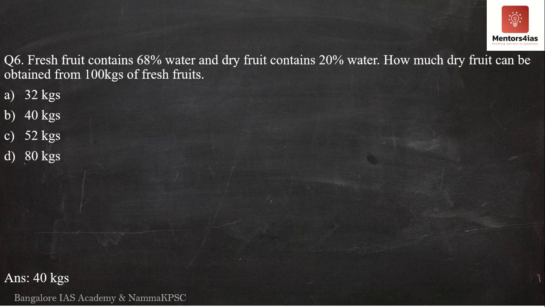Here I would request you to read the question twice and try to understand what the question is asking for. The question is saying if you take a fresh fruit, 68% of the weight is water. Remaining is 32%. 32% of the weight will be the flesh of the fruit.